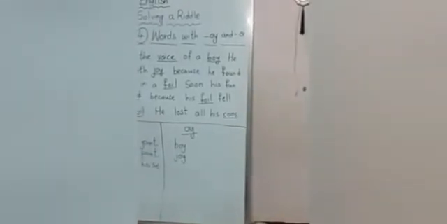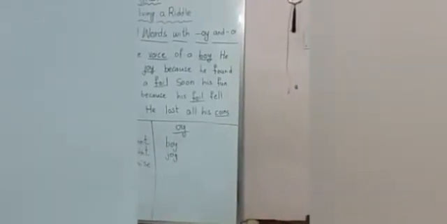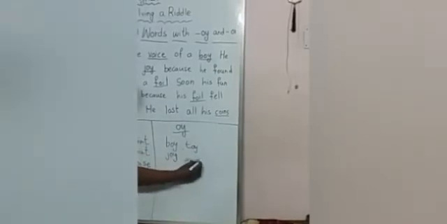What are the other words? Join, choice. There are so many words you can write. And with OY, children, you can write TOY, toy. Enjoy. ENJOY, enjoy. Fine. So these are the words with OI and OY.